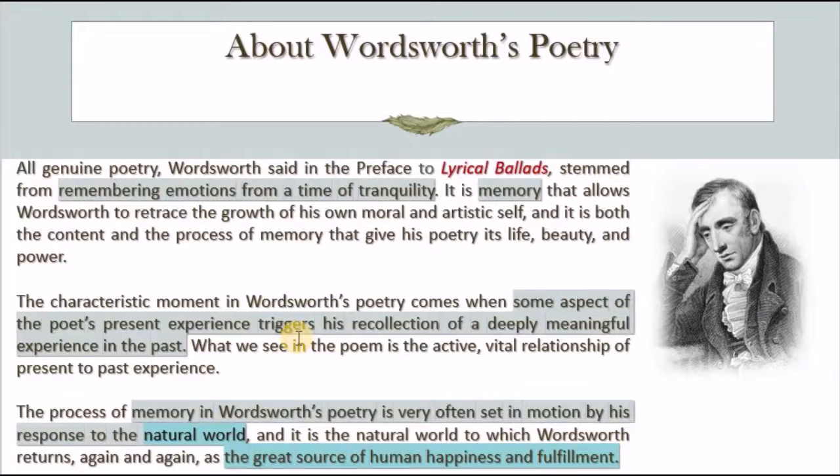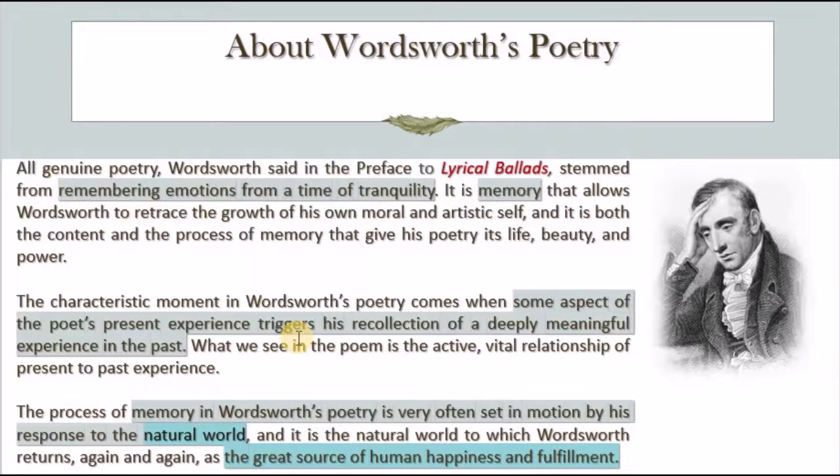And we will see that for Wordsworth, what triggers him most of the time, if not all of the times, is nature. Nature is very essential in Wordsworth's poetry. It is not only a place that he seeks refuge in to have serenity and peace, but he also believes that nature could be a teacher for man.